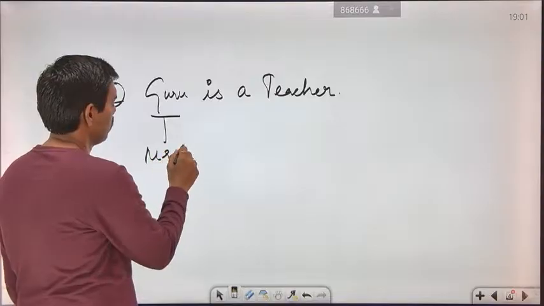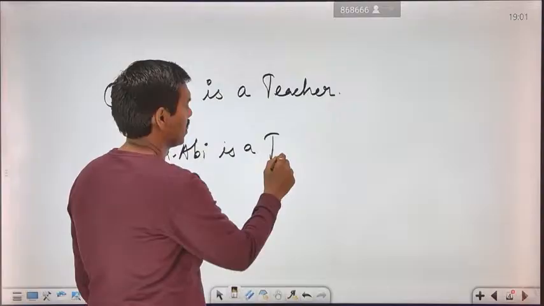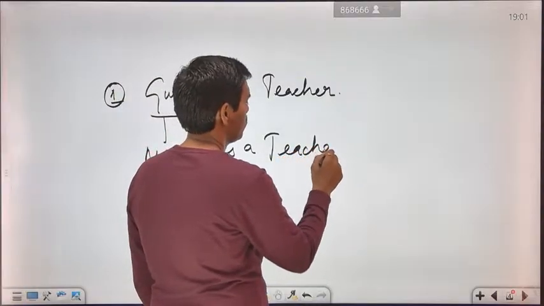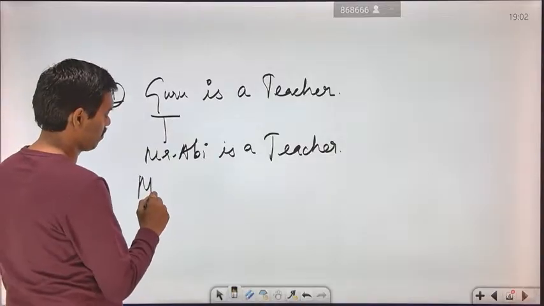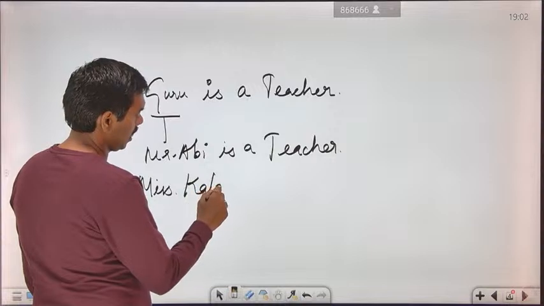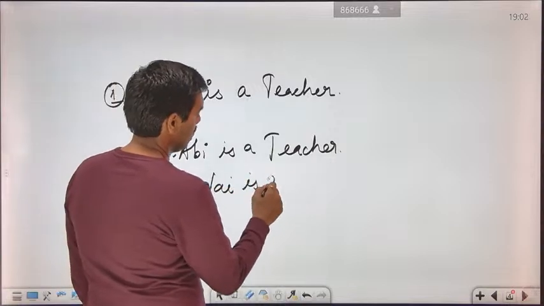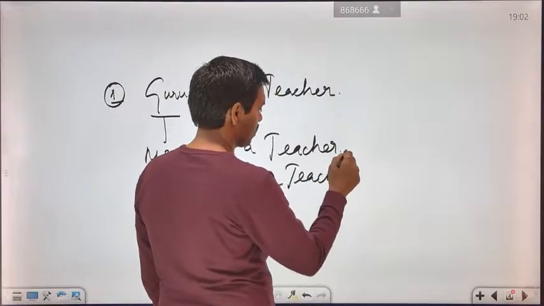Mr. Abi is a teacher. For example, we can take Mr. Abi is a teacher. Or Miss Kalai is a teacher. You can say like this also. Some of the examples I am saying.